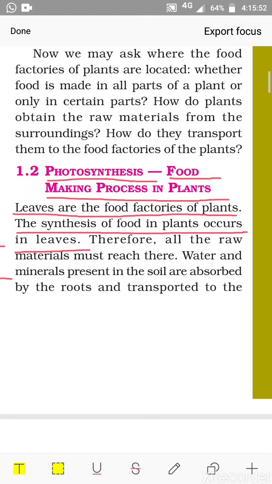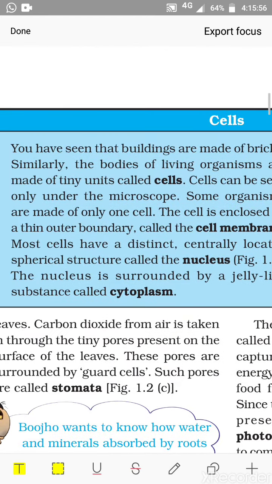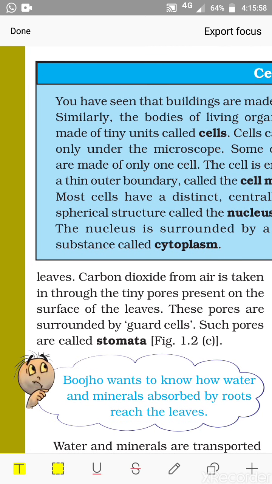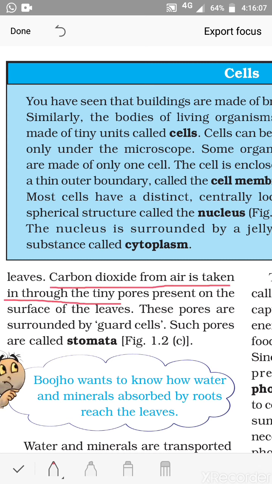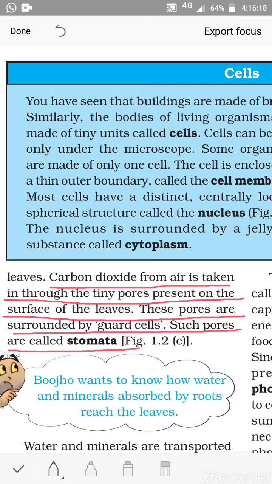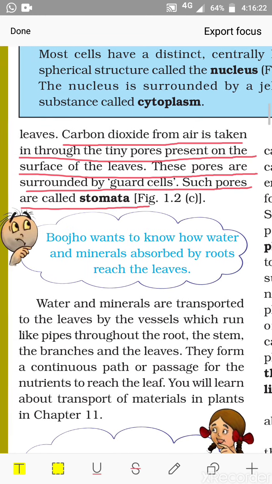Right. Now next are the raw materials for photosynthesis. One is carbon dioxide. Carbon dioxide from air is taken in through the tiny pores present on the surface of the leaves. These pores are surrounded by guard cells. Such pores are called stomata. So what are the pores called? The pores are called stomata.